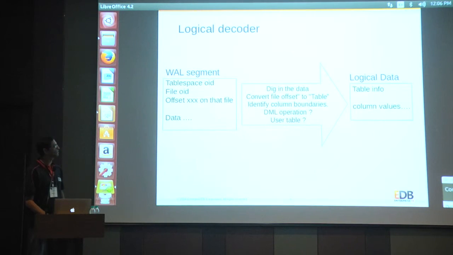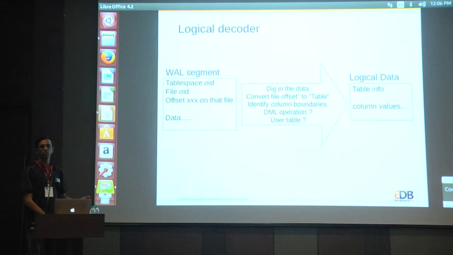The data is not actually interpreted until we know the table. If we know the table, we know the table columns and the column types. And if you know the types, you know the type lengths, so that we can split the row data into column data.